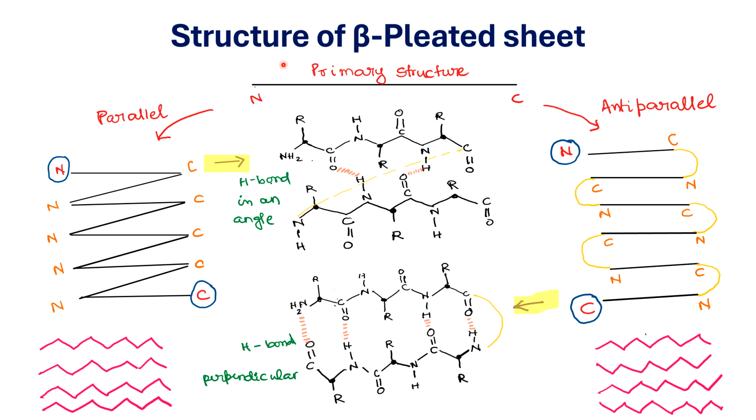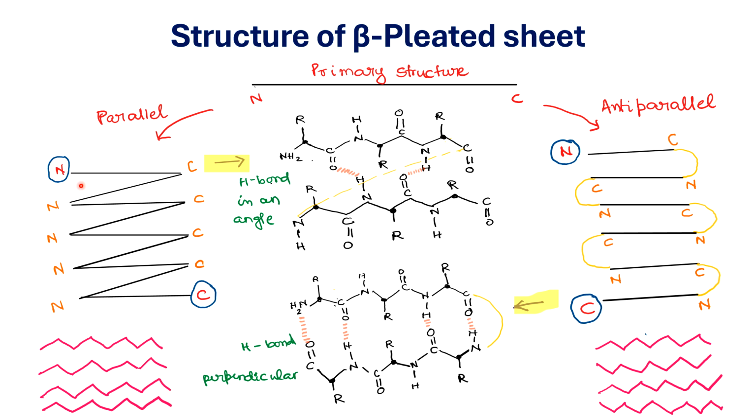Let's now look into the structure of the beta pleated sheet in a little more detail. Now this is the primary structure of the protein. So what happens if the polypeptide forms a zigzag way of folding? This segment forms a hydrogen bond with this segment. So the directionality of the polypeptide is not changing. So this type of beta pleated structure is known as the parallel form.